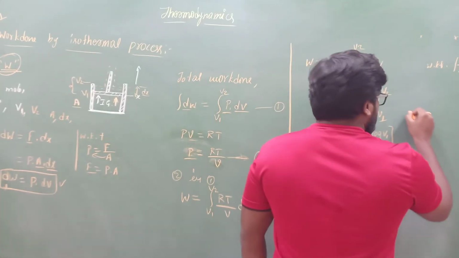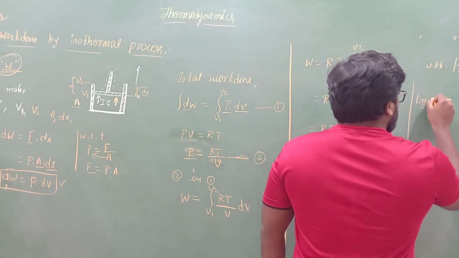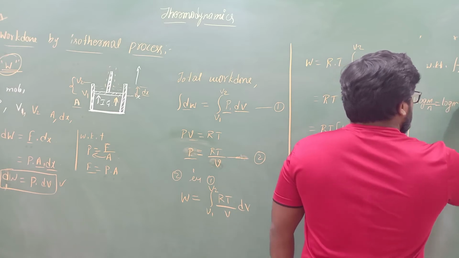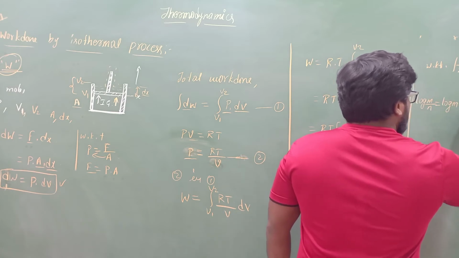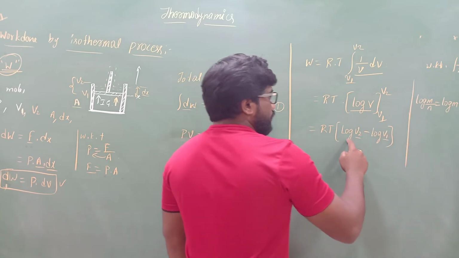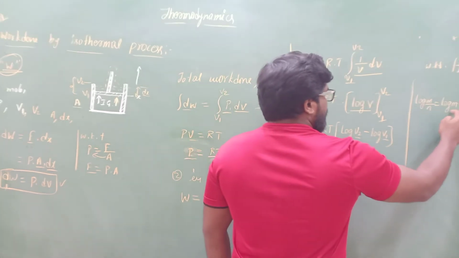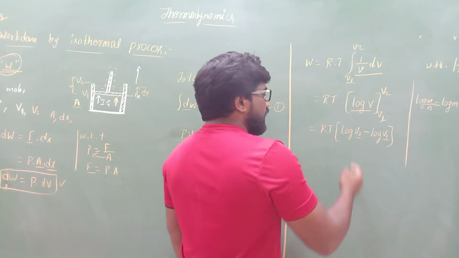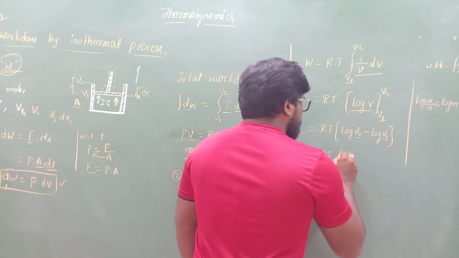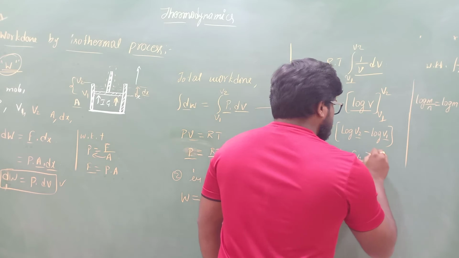And we know the logarithmic formula: log m by n is equal to log m minus log n. So here we have log V2 minus log V1, that we can write as log of V2 by V1.